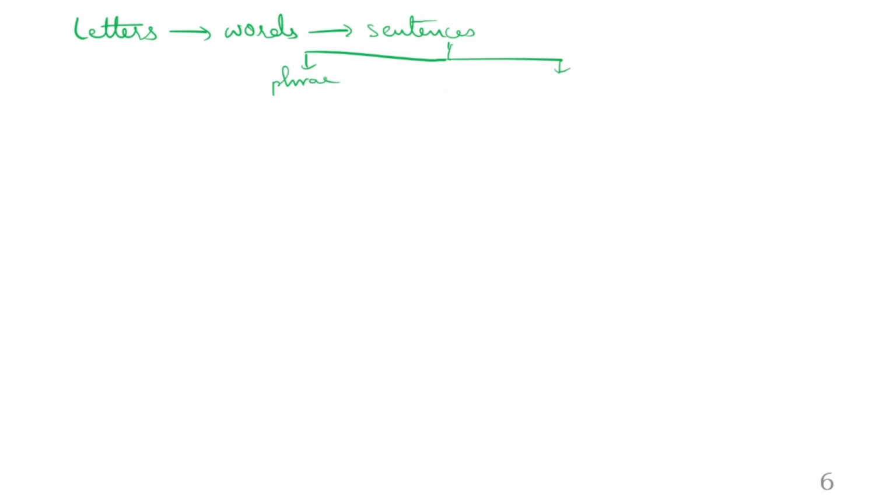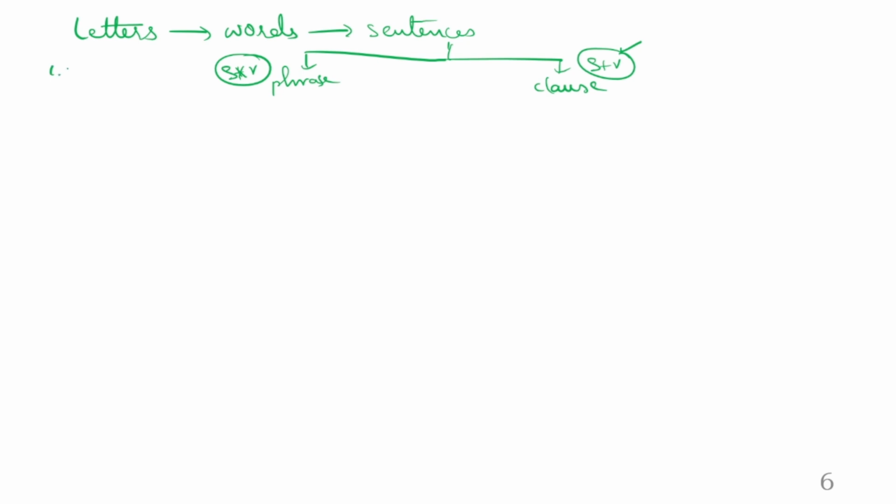So first we learned from the very basic part, that is called letters. From letters we form words, and words are finally formed into sentences, and sentence comes in two types. One is called as what? Phrase, and another one is called as what? Clause. Phrase is a group of words that doesn't have subject verb agreement. Clause is a group of words that has subject verb agreement.